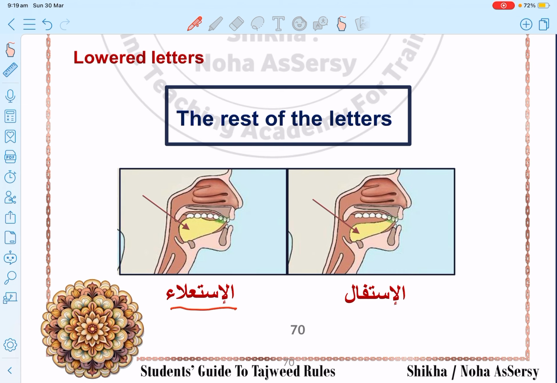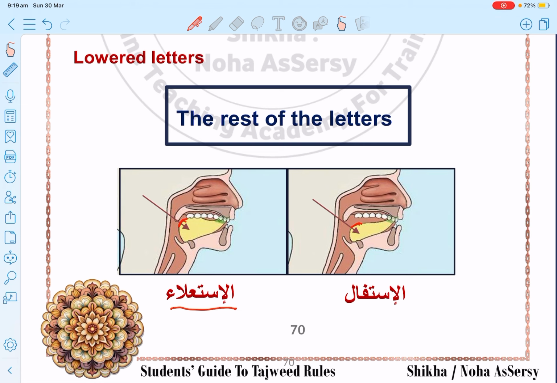As you can see here in this diagram, the back of the tongue in الاستعلاء is what is elevated, is raised. Okay, in the استعلاء, the back of the tongue will be elevated whenever we pronounce these letters, the letters of الاستعلاء. The letters of الاستفال, the tongue won't be elevated, it will be lowered, not raised.